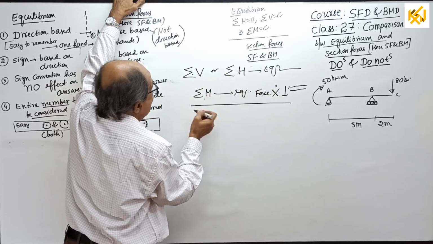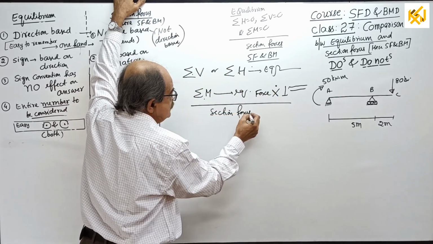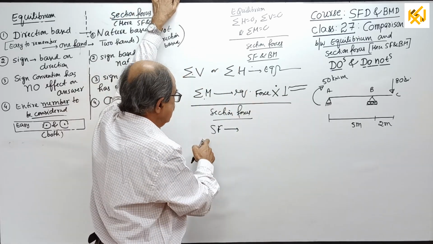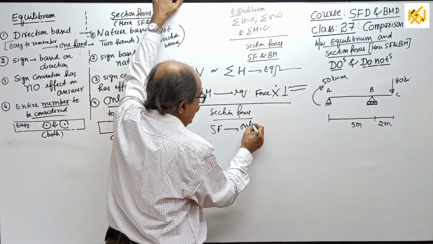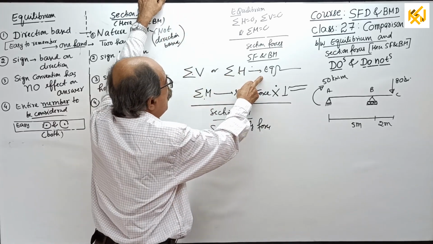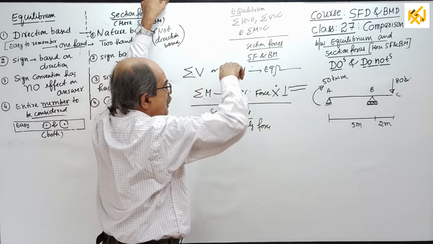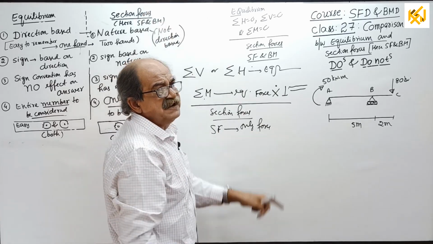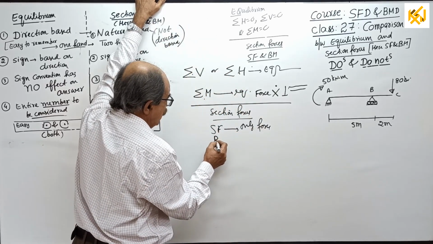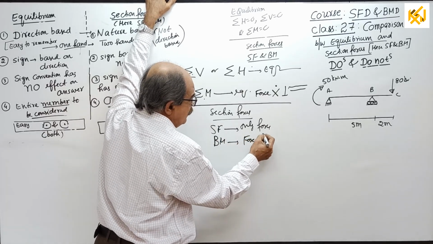Same way, when you come to section forces, see the similarity. Shear force or axial force later. Shear force, once again, only force. But there is a difference. Here, only force, but considering both sides, the entire member. Here, only force, considering one side. That is already over. Next, when you want bending moment, it is once again force multiplied by distance.